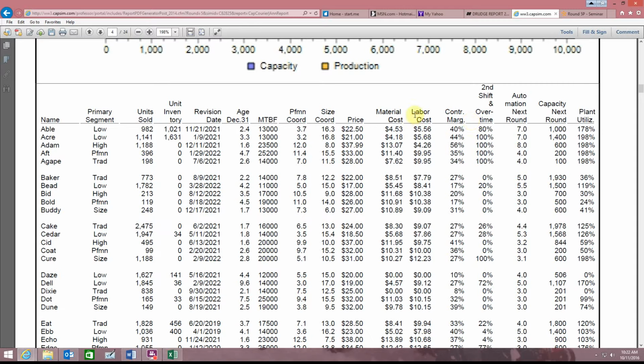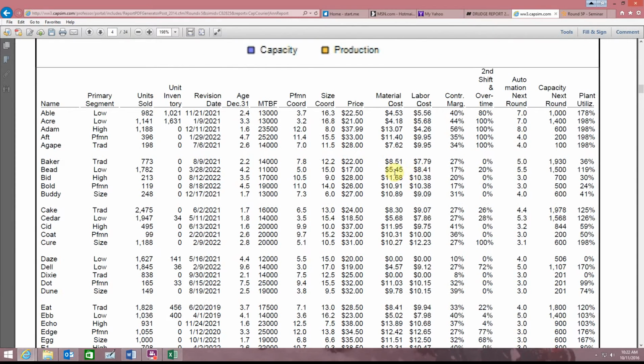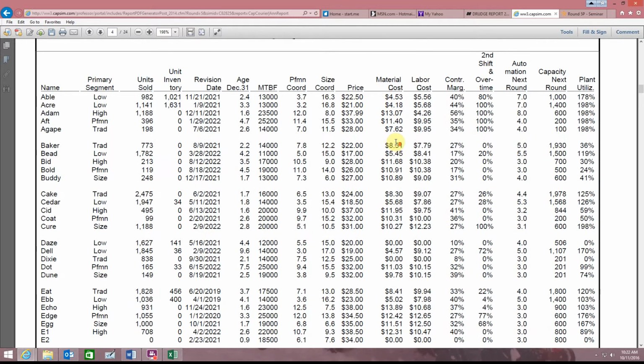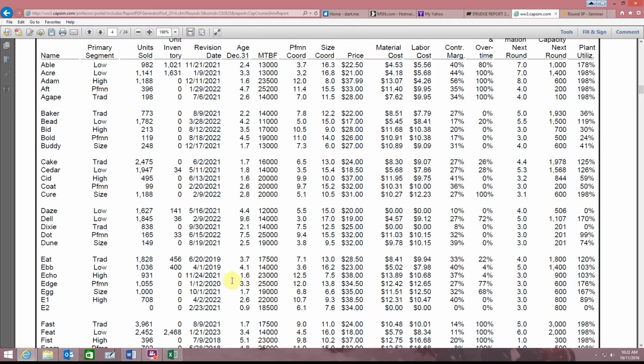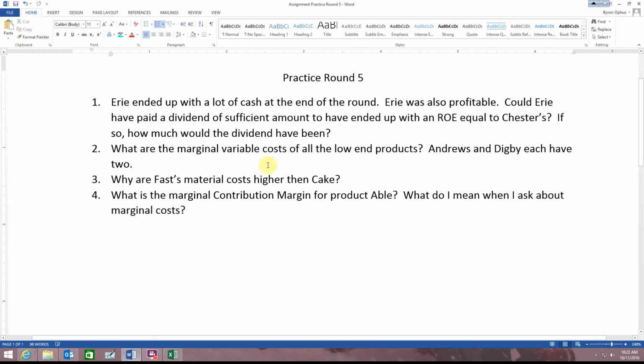I just want you to tell me what the marginal variable costs are of all these low-end products. They're right on this report. Andrews and Digby each have 2.